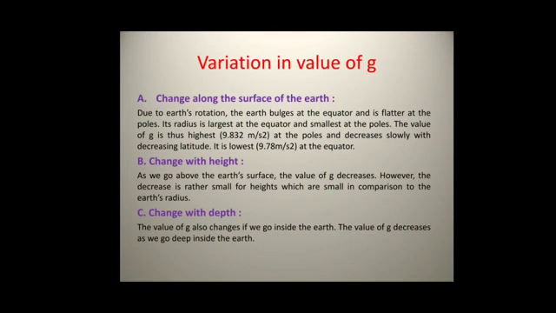Change with height. As we go above the earth's surface, the distance increases and the value of g decreases. For example, a communication satellite is at a distance of 35,700 kilometers from the earth, and the value of g at that distance is 0.225 meter per second square, that is, it decreases with height. Change with depth. As we go deep inside the earth, the value of acceleration due to gravity decreases.